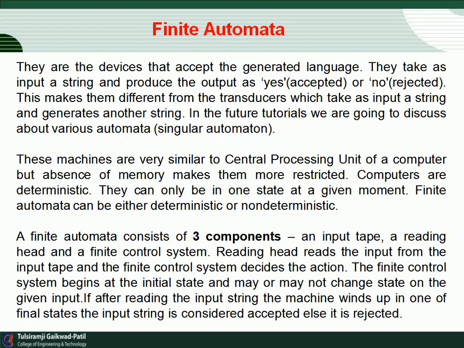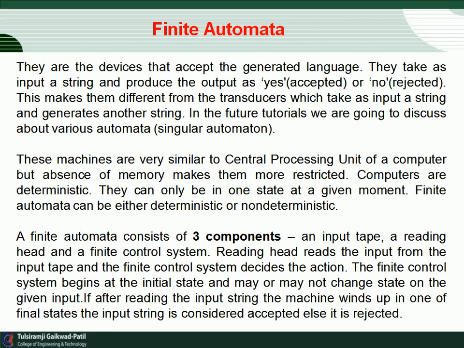Now we jump to the basic and most important part, that is finite automata. Finite automata are devices that accept the generated language. They take as input a string and produce the output as yes or no. Yes means accepted, and no means rejected.